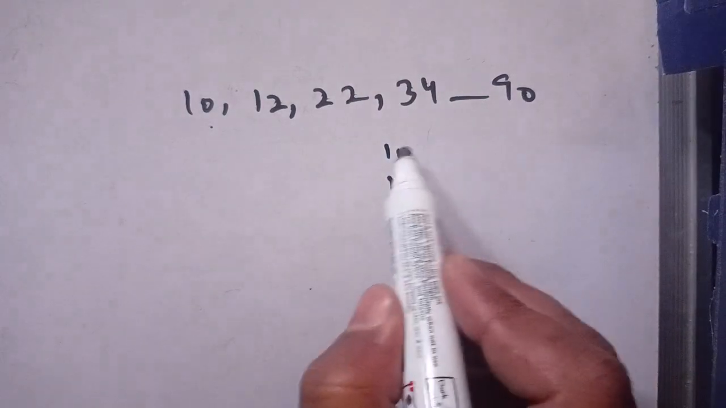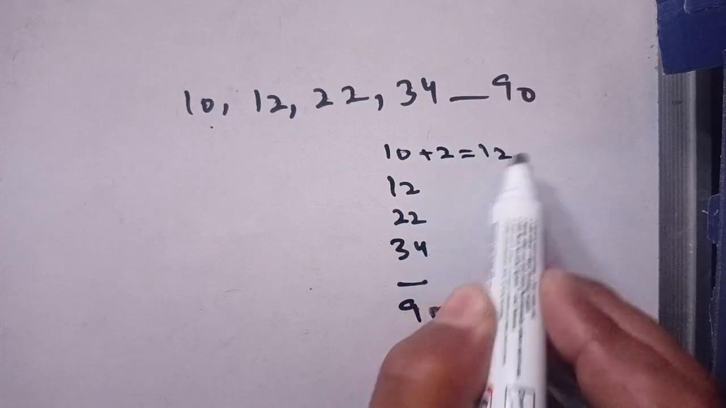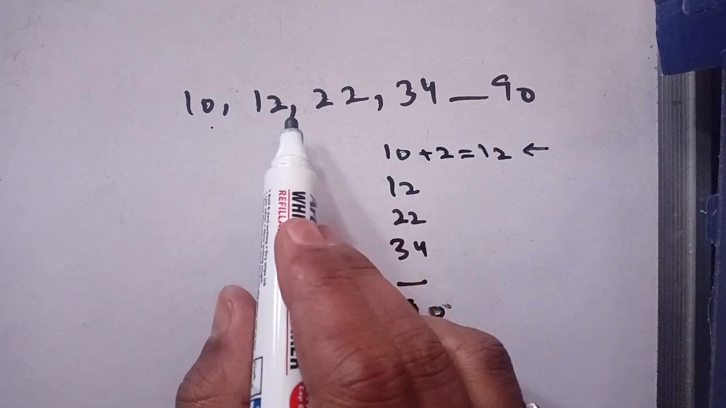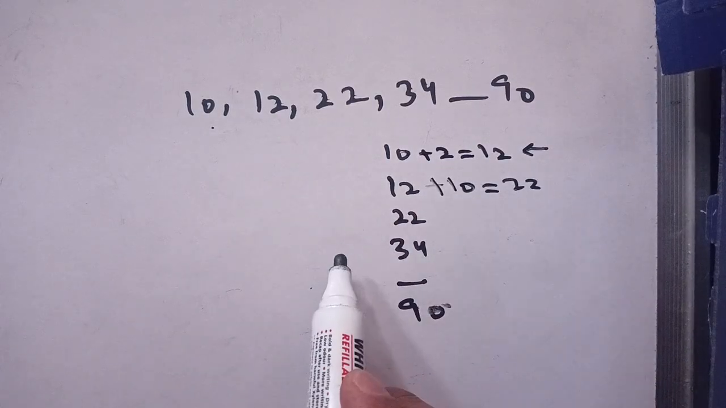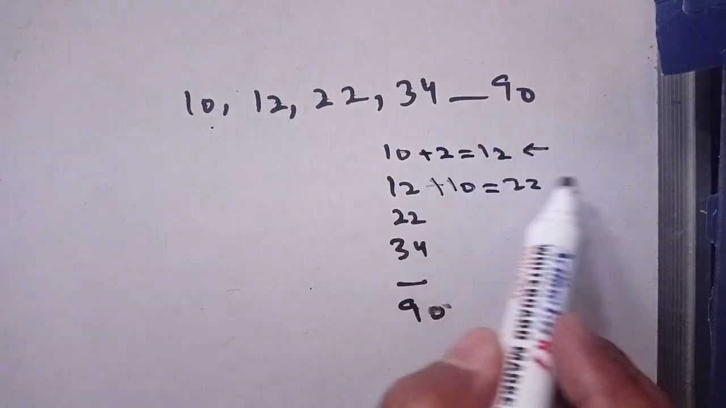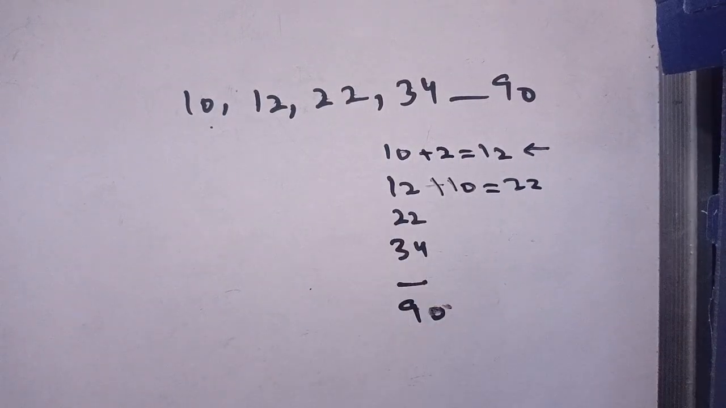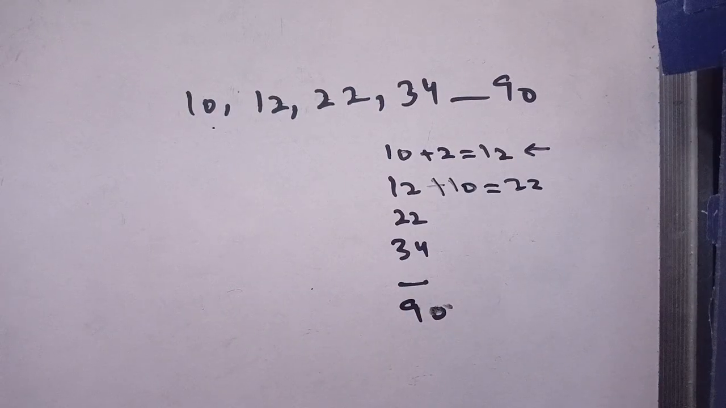Now, when we add 10 with 2, it will become 12. This is our second term. Now, our third term will be made by adding 10. It will become 22. This is not a pattern between these terms. So, this pattern can be rejected. Now, we have to find another pattern.